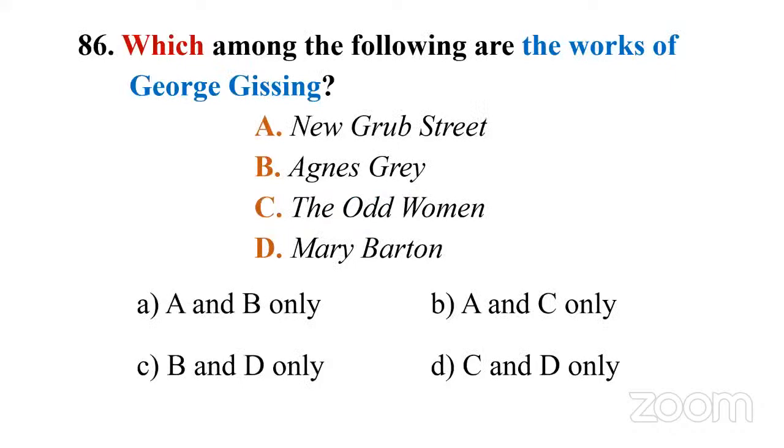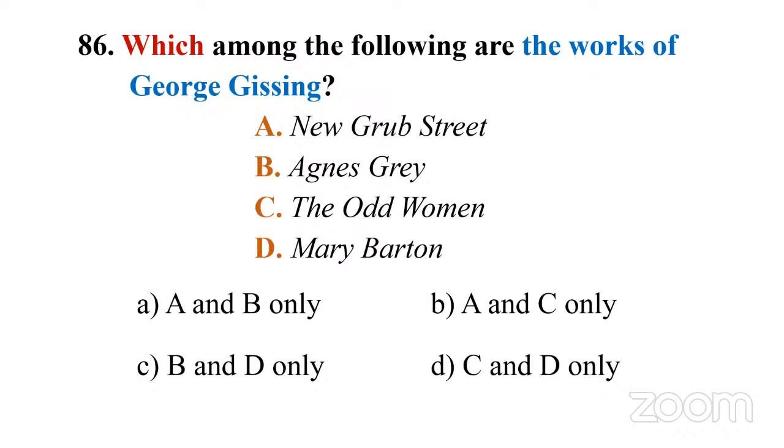86. Which among the following are the works of George Gissing, G-I-S-S-I-N-G? So we have 4 novels here. Capital A, New Grub Street. B, Agnes Grey. C, The Odd Women. D, Mary Barton. Then we have the options.